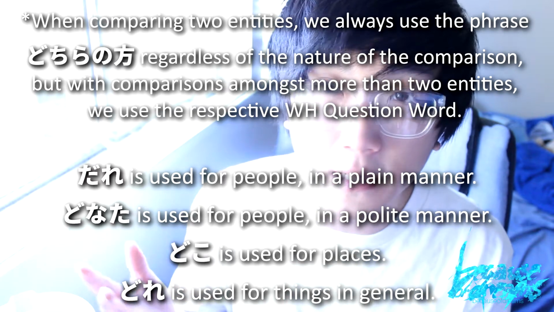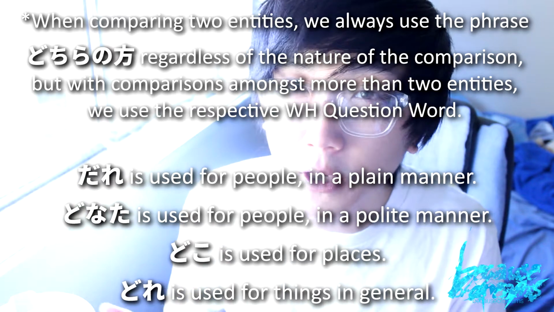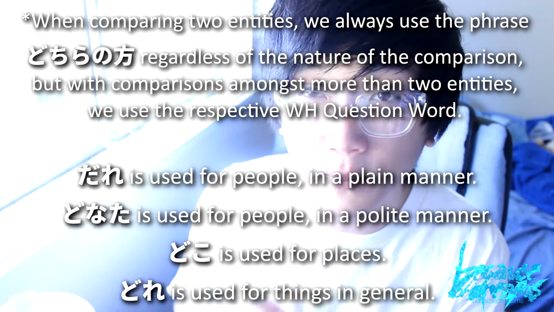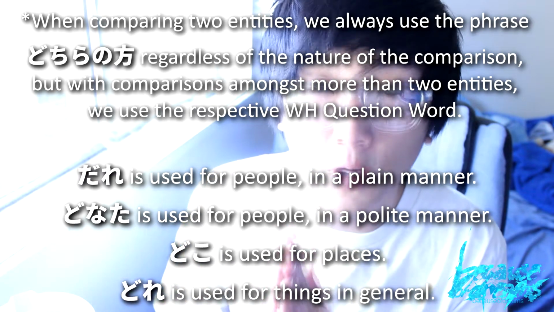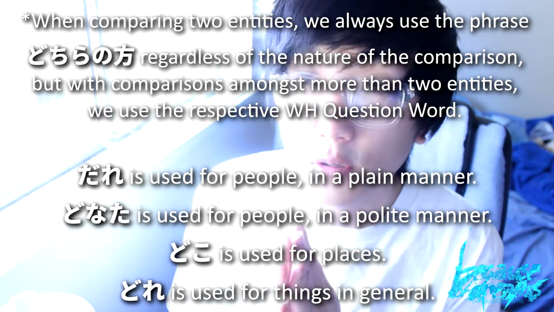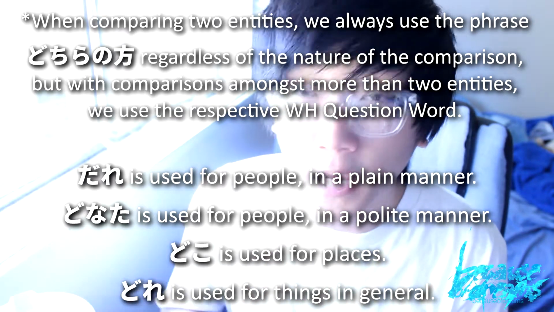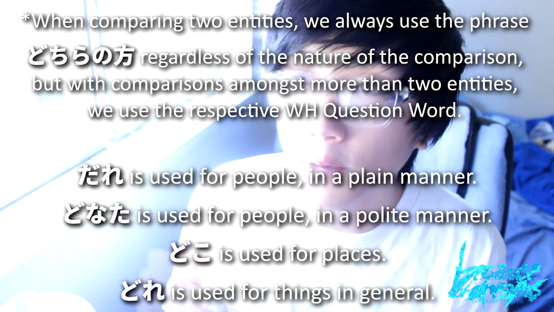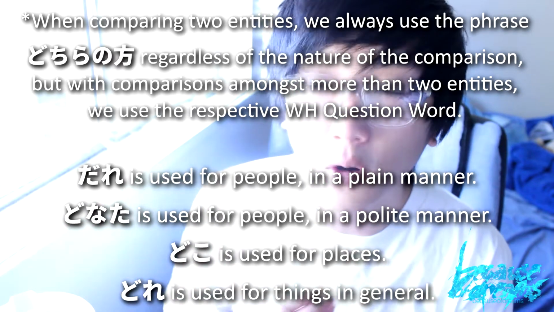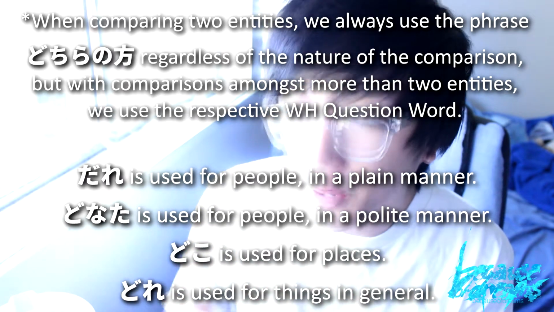And here the blank represents what we are supposed to use depending on what we're comparing. So how do we know which word to use? Here's the basic rundown. If we're talking about people and we're being casual and plain, we are going to use the word dore. And if we're not being plain or casual, as in we're being pretty polite, we're going to use donata. If we're talking about places, then we're going to use the word doko. And if it isn't people or a place, usually the word that we rely on is dore, which is used for just things in general. Dore or donata for people, doko for places, and dore for pretty much the rest.